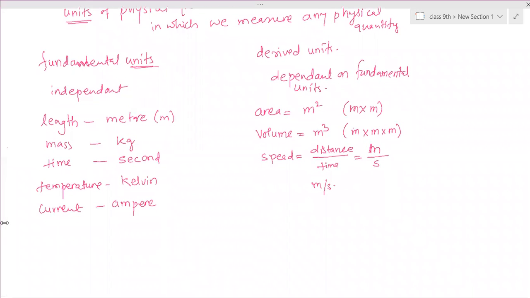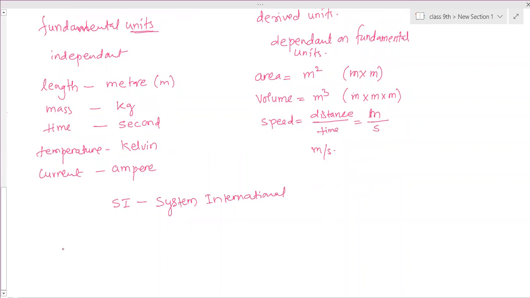So these are the SI units, System International units, which have been considered worldwide. Wherever you go, these are the units we are using for those fundamental quantities. These are approved and considered everywhere in the world. So these values you have to remember.